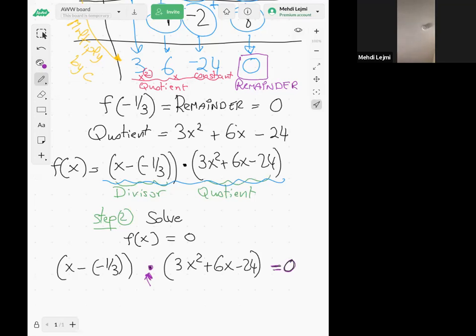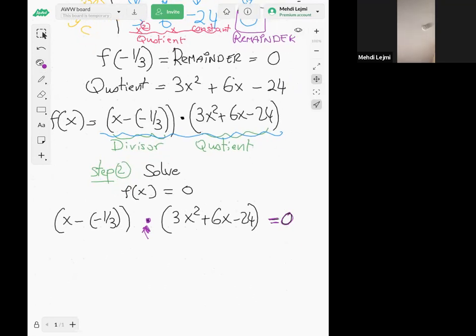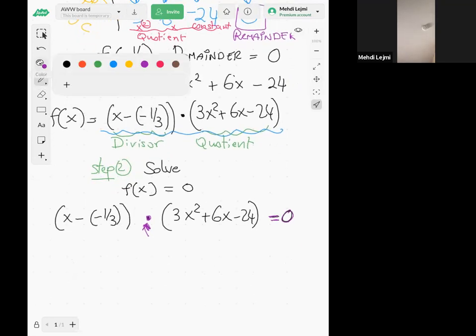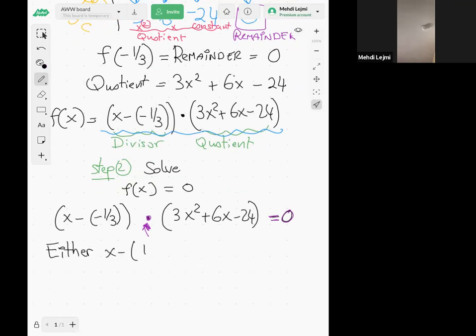So when you have a product equal to 0, then either the first term is 0, so either x minus negative 1/3 is 0, or 3x squared plus 6x minus 24 is 0. So you see, guys, why the fact that the remainder is 0 is important.